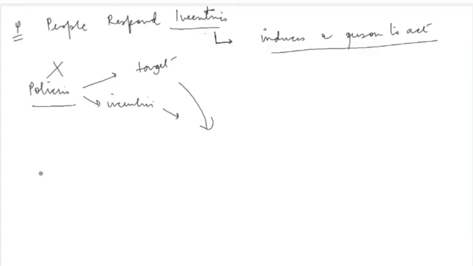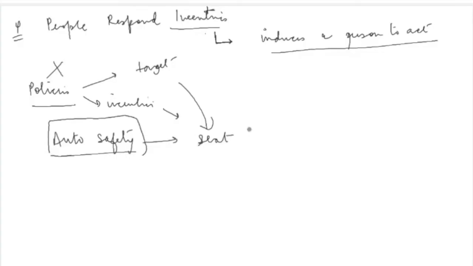Long back, in 1960s, there was a huge concern about auto safety. And right now, it's a very common practice that in a lot of cars, four-wheelers, you have a provision of a seat belt. But 60 years back, there were cars which did not have this provision. People were indulging in rash driving, fast driving. There were a lot of cases of accidents. So the policymakers suggested that we should now have a provision of a seat belt so that there are lesser chances of accidents.